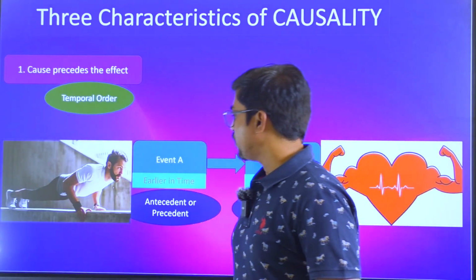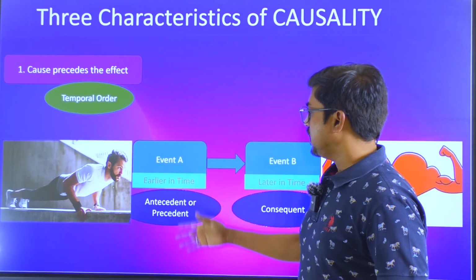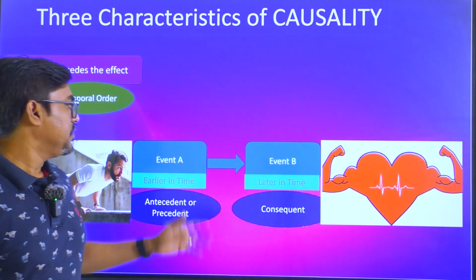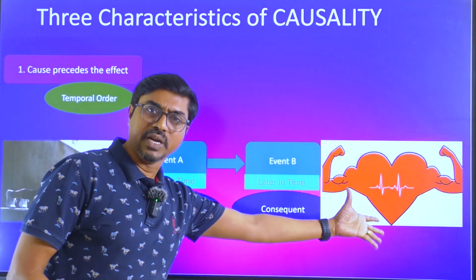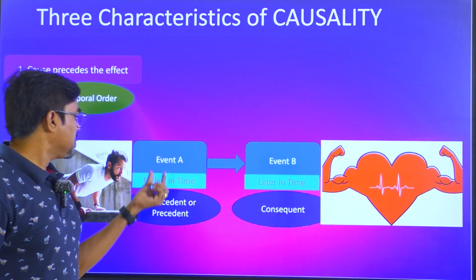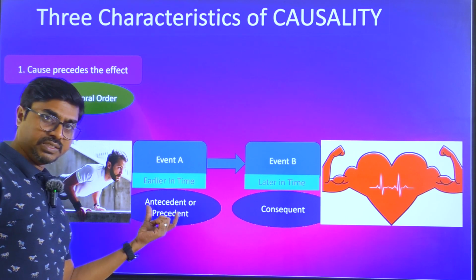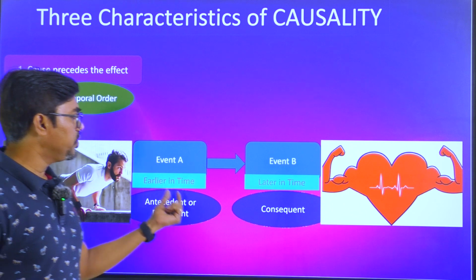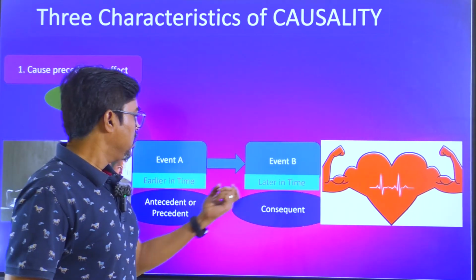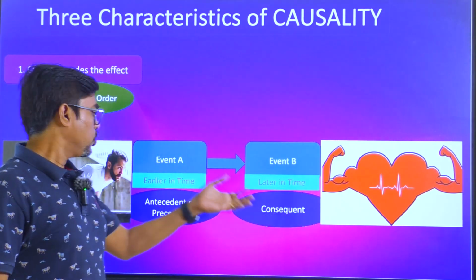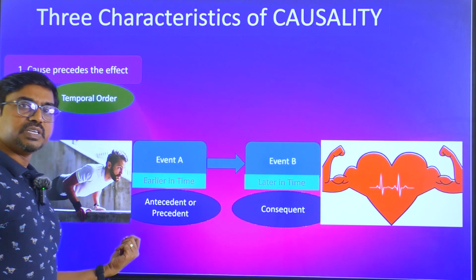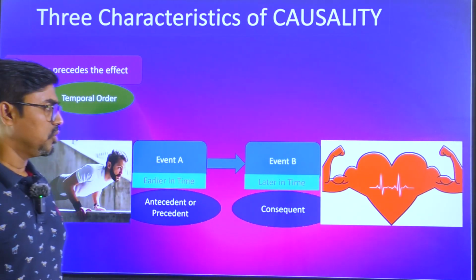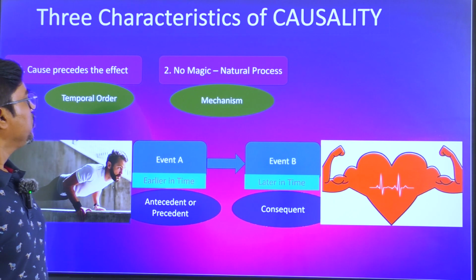So if you take an example, imagine that there are two events here, event A and event B. Event A is doing exercises and event B is your health becoming better. The one which comes earlier is also called antecedent or precedent. These are the words we use. The one which comes later as a result of this is called consequent. So antecedent or precedent comes first, and after that you have the consequent, the result that we are going to look at. So the temporal gap has to be there.